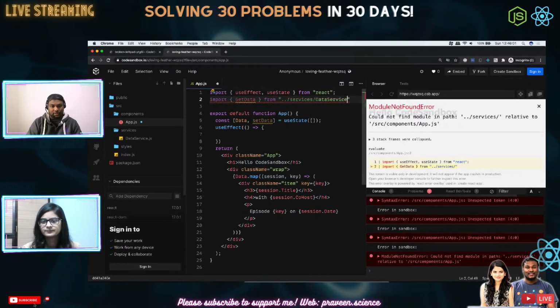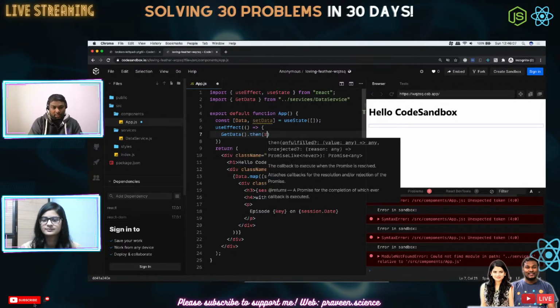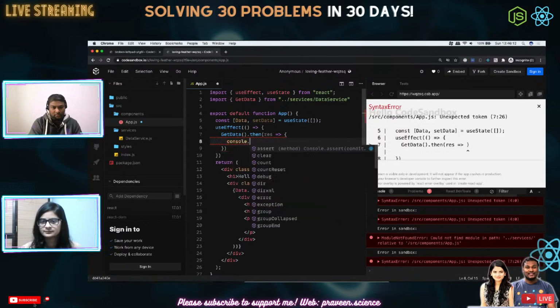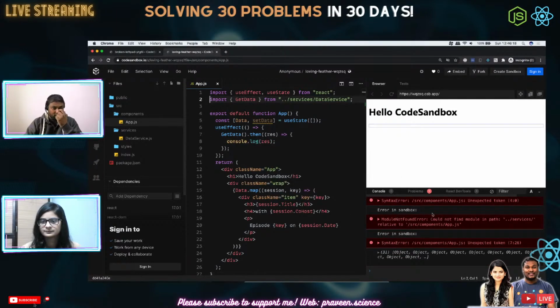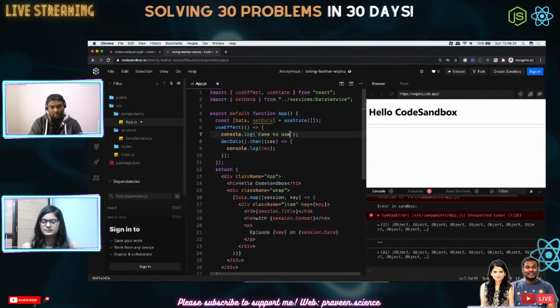We need to go to the data service. So get data dot then. So this is going to be the response. If you see the response, let's see what has happened. Oh wow, we have got all these things. All I need to do is update this into the state. That's it, nothing else. Right now, let me put a console.log here. Came to use effect. I need to see how many times this is actually happening. So it happens only once so far.